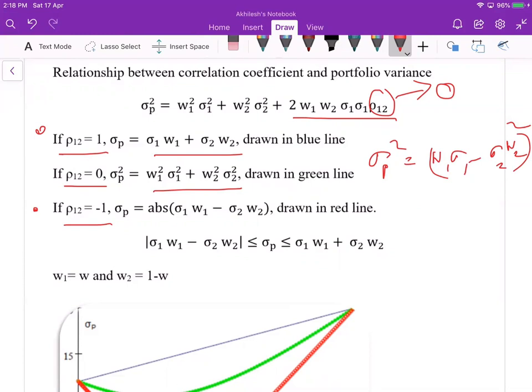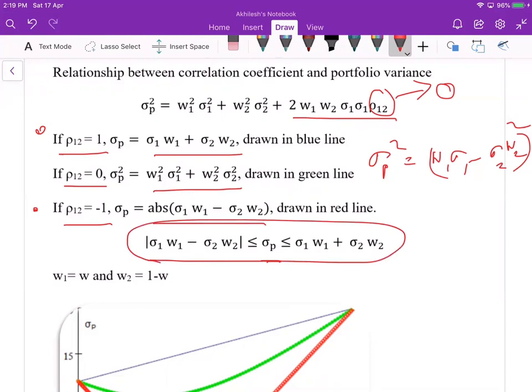When we remove this square, because there is a minus inside, we need to take the mod, the absolute value, so we have plus and minus both signs. Both extreme points we have seen: depending upon the correlation between the assets, sigma p could be in this range.